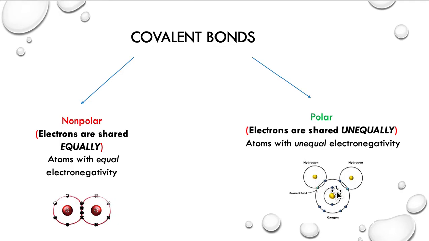So in a molecule of water, for example, electrons are shared between oxygen and hydrogen. Oxygen, with a greater electronegativity, exerts a stronger pull on a shared electron than does each hydrogen atom. This unequal distribution of electrons creates a negative pole near the oxygen and a positive pole near each hydrogen atom.